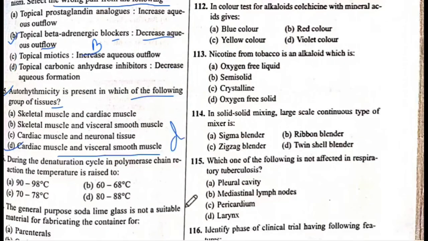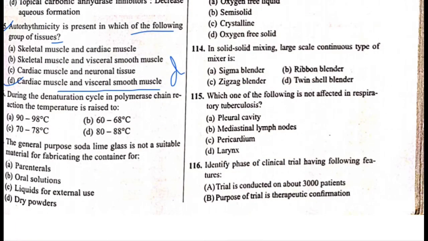Next is 106 question number. During the denaturation cycle of polymerase chain reaction, the temperature is raised to... the answer is A, 90 to 98 degrees Celsius. The answer is A.